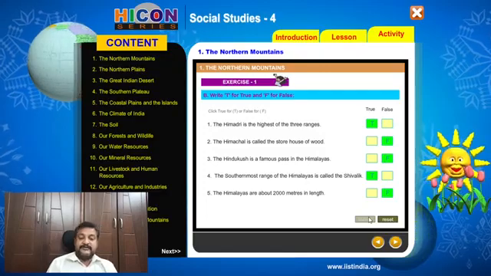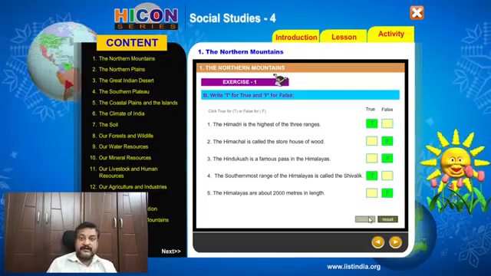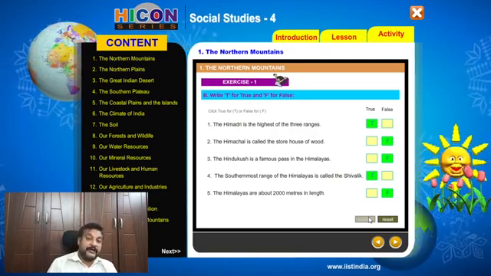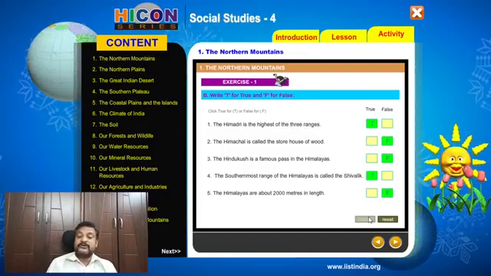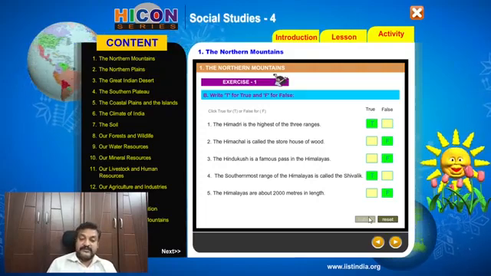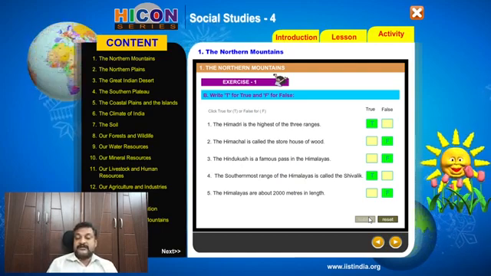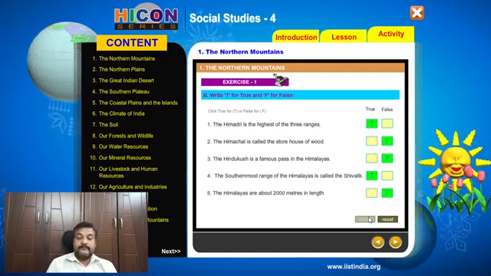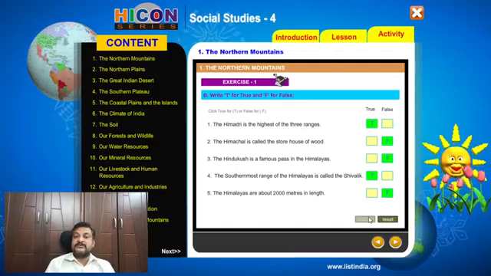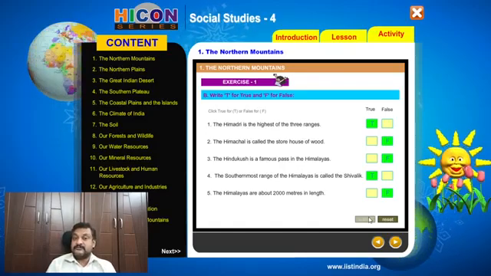The Hindu Kush is a famous pass in the Himalayas is a wrong answer, because Hindu Kush is not at all a pass. Khyber Pass is in between the Hindu Kush and the Himalayan ranges. Okay, so Hindu Kush is not a pass, it's a range of mountains. So it's a wrong answer, it's false. The southernmost range of the Himalayas is called the Shivaliks is a true answer. Himalayas are about 2000 meters in length is a wrong answer, because it's actually 2400 kilometers. Kilometers, not meters. Okay.